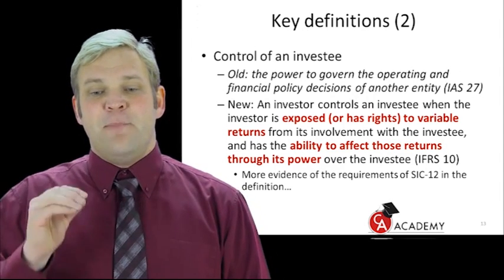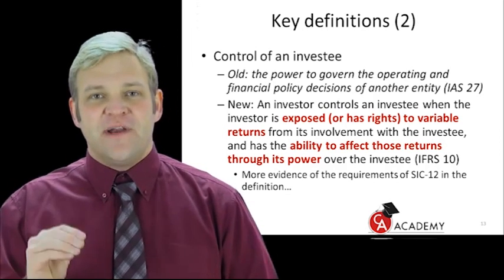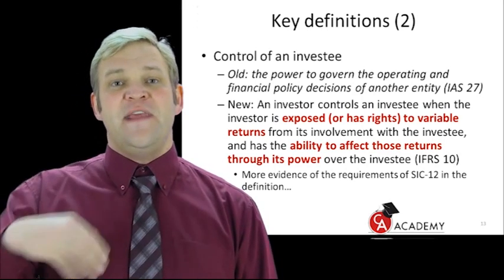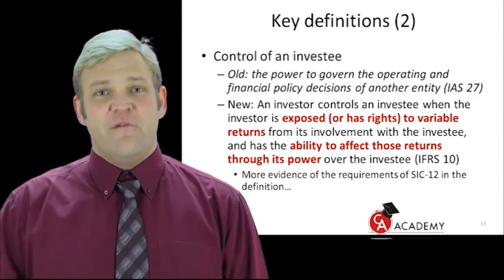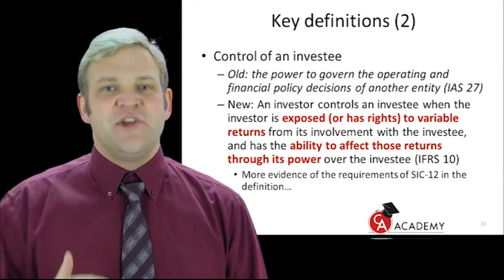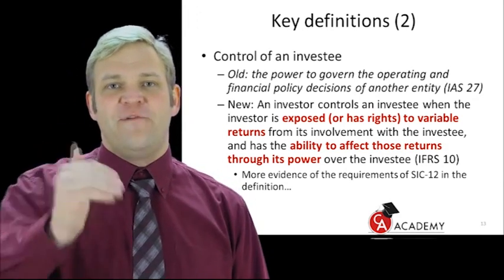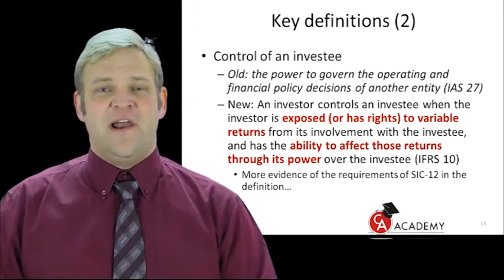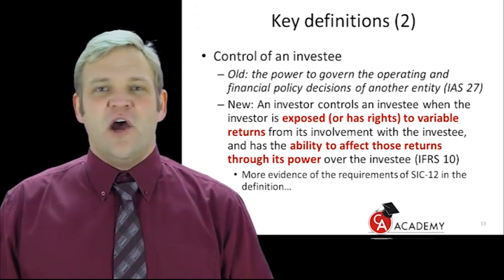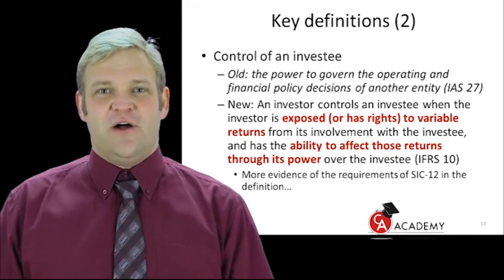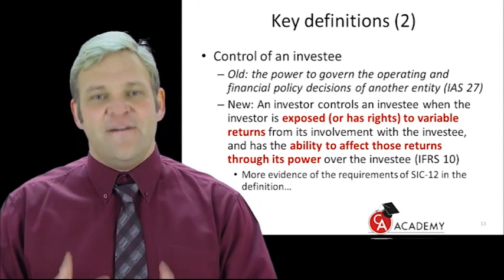Now, the next thing, the ability to affect those returns. If you cannot play any role in the outcome of the eventual return, for example, the decisions that you can make in this company have no real bearing on how the profit eventually materializes for this company, then there's no control over the company, all right? Because you need to ask yourself, what can I actually affect?